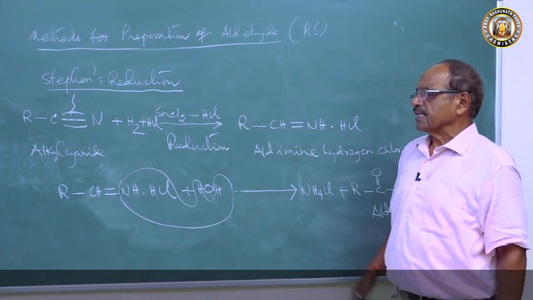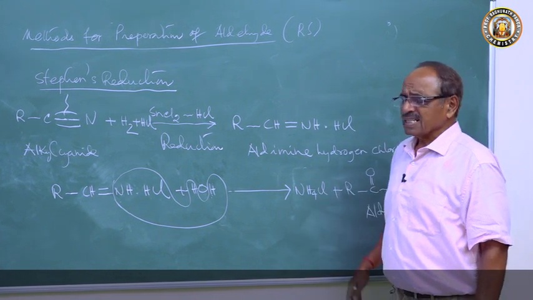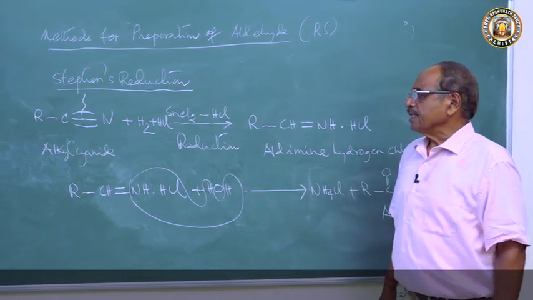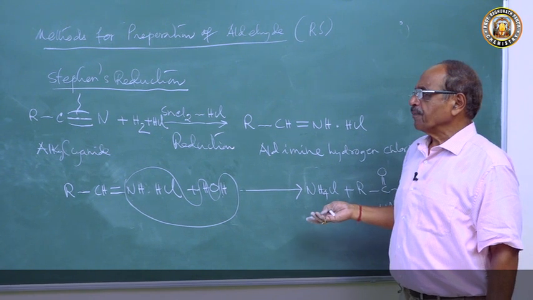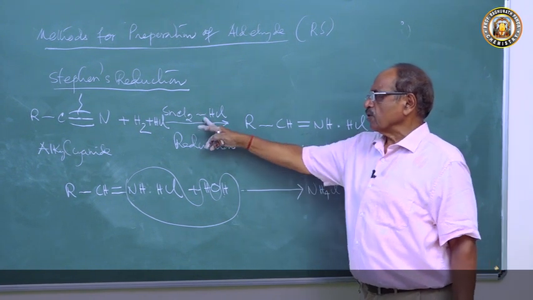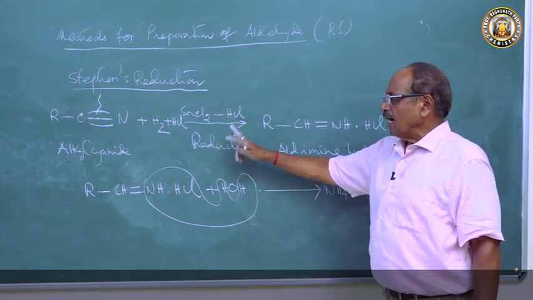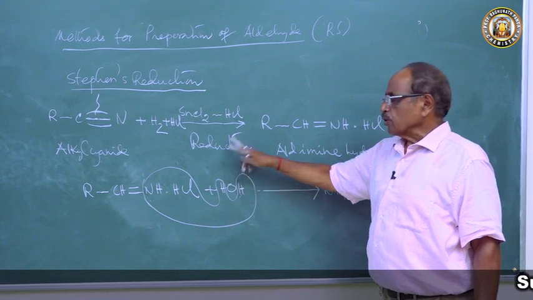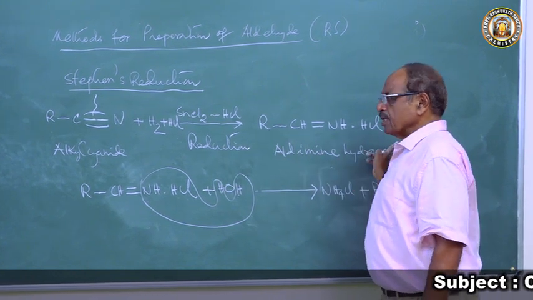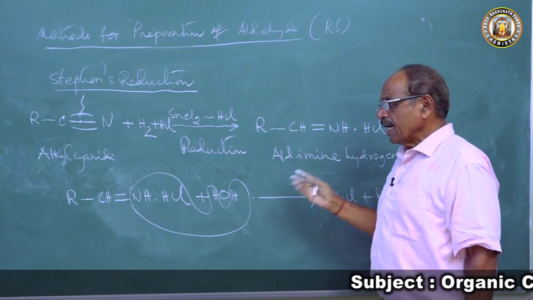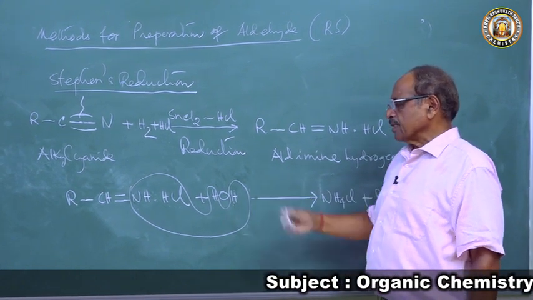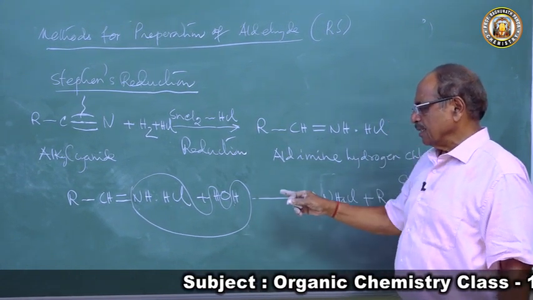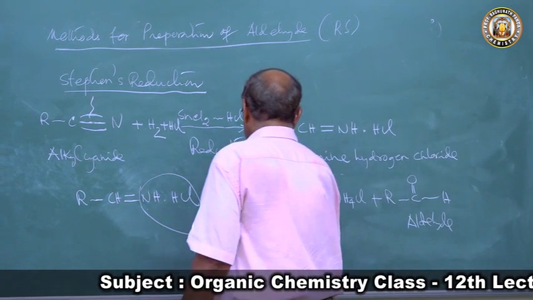When an alkyl cyanide or alkane nitrile is heated with hydrogen in the presence of stannous chloride and concentrated HCl, it undergoes reduction to produce aldimine hydrogen chloride. The aldimine hydrogen chloride then reacts on hydrolysis with HOH, warm water.